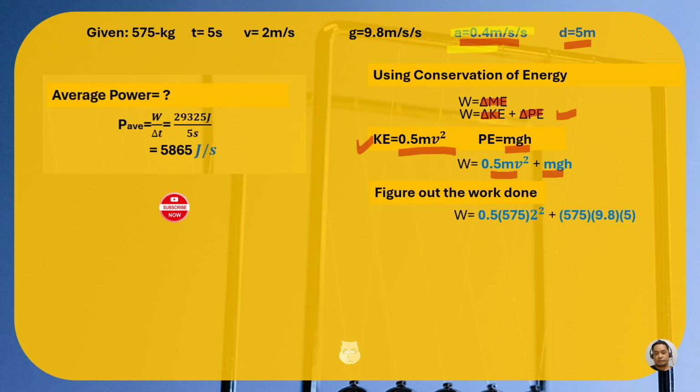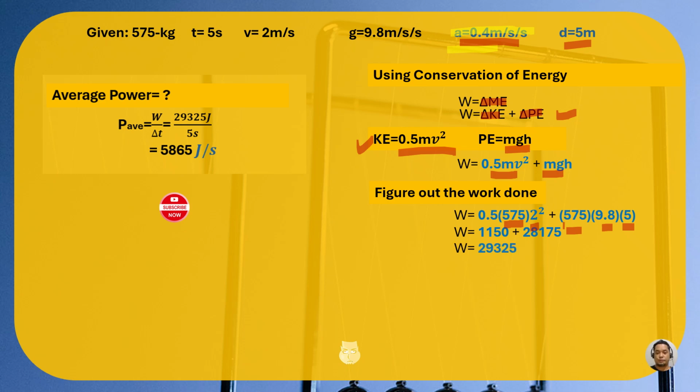So for work, we have the mass 575. We have velocity 2. Then we have mass 575. We have gravity, and we have the height. The height is going up, so it's 5. That's the displacement.